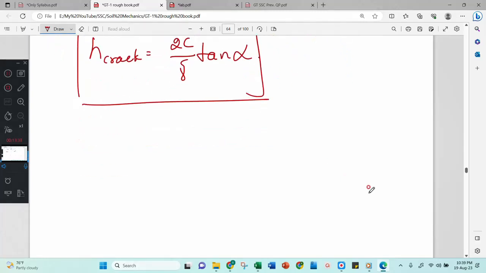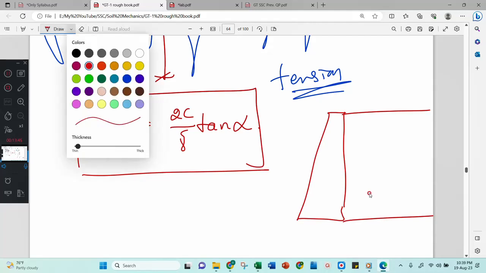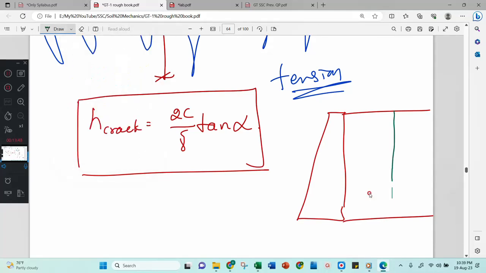Now, very interestingly, this is your retaining wall, and here you have this structure. This is your H crack. If I place the same triangle here so that it overlaps, then I will get one more H crack.